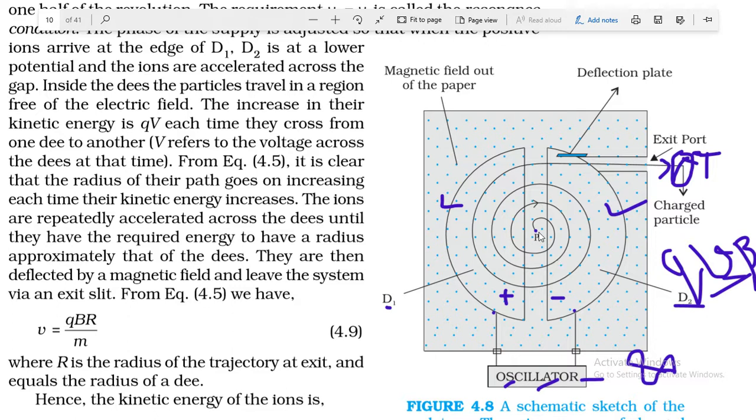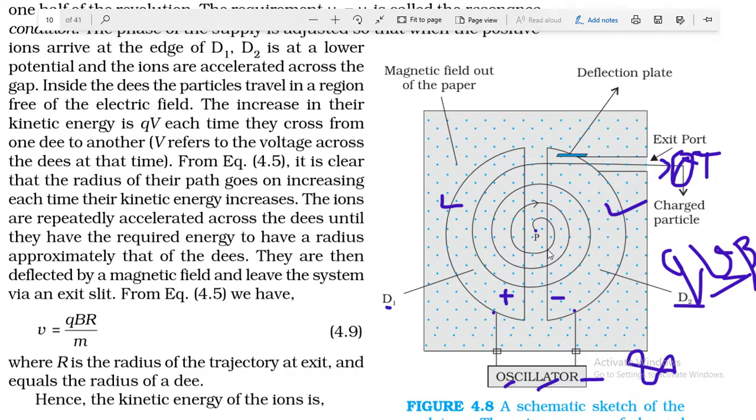Let us imagine, so this particle P which is emitted from the source P is ready to move towards D2 because this one is negative and we are taking P as a positive charge. So this P is attracted towards D2. Now it is moving towards D2 in a circular path because the magnetic field is perpendicular to the motion of this particle P.